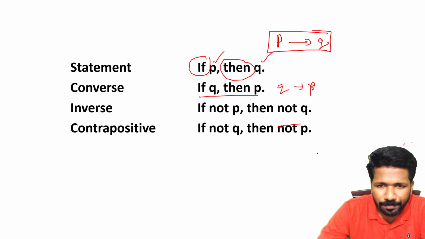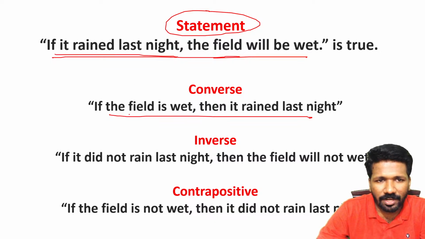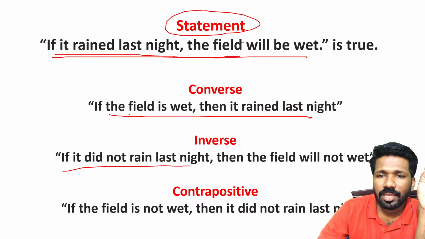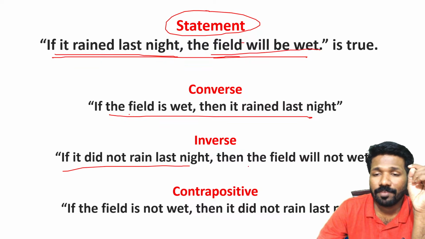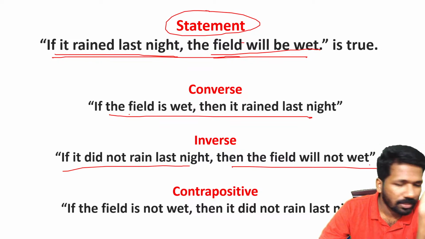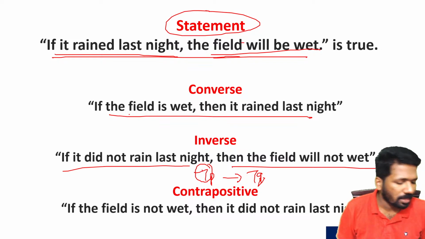Inverse is nothing but negation of P implies negation of Q. Not P means negation of P. That means if it rained last night, the negation is if it did not rain last night. Then the negation of the field will be wet is the field is not wet or the field will not be wet. Now this implies this, not P implies not Q. Not can be denoted by this symbol, or a bar symbol can also be used.